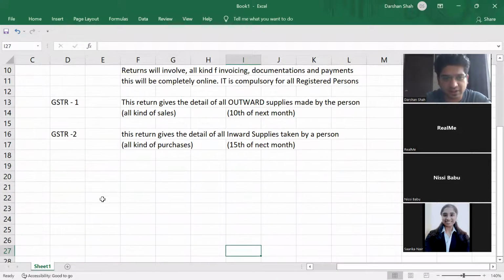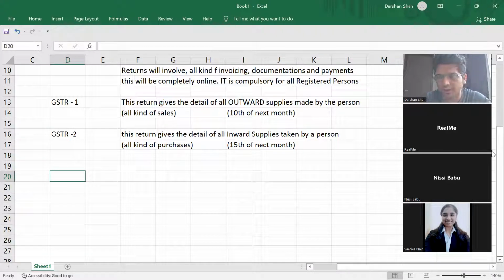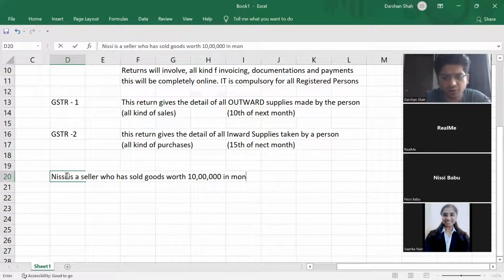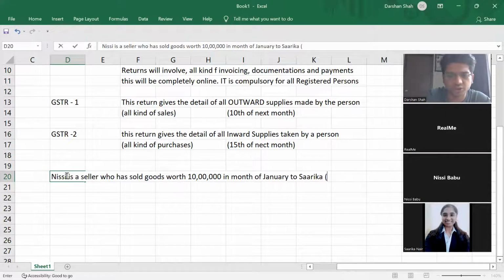Now see the process. Let us take an example. I can see Nisi and Sarika on the screen. So Nisi is a manufacturer and seller. Nisi is a seller who has sold goods worth 10 lakhs in the month of January to Sarika, who is also a registered person.